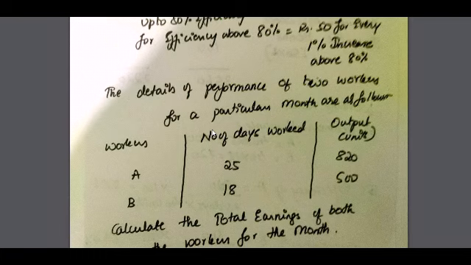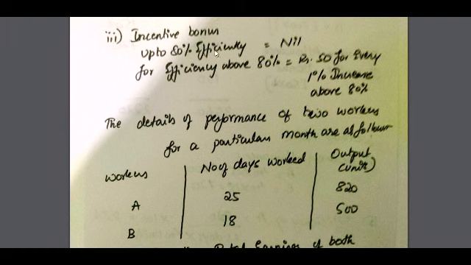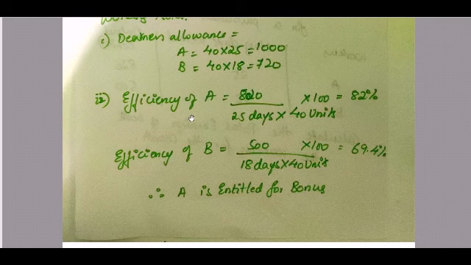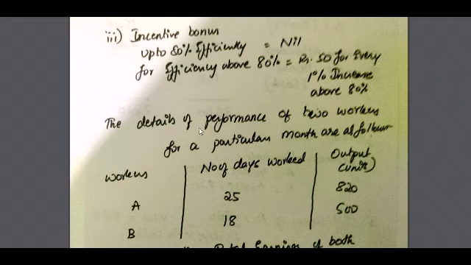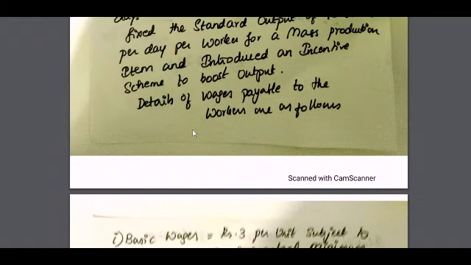For the incentive bonus, they have told that up to 80% efficiency, no bonus can be given. And if they work beyond 80%, for every 1% increase, they will get rupees 50. So efficiency of A: 820 units he has produced for 25 days, and 40 units is the standard output to be produced per day, given in the question.